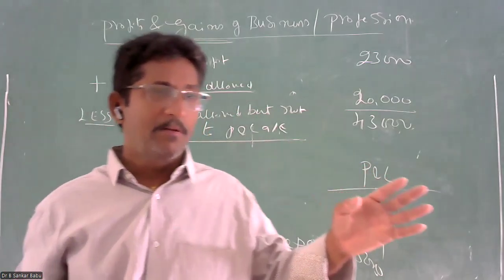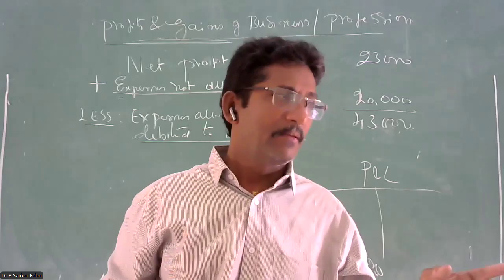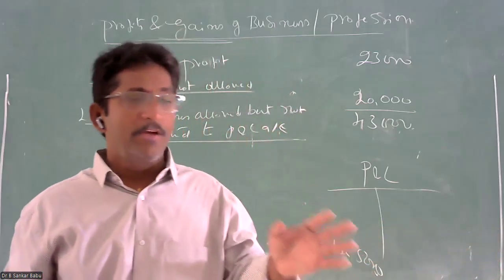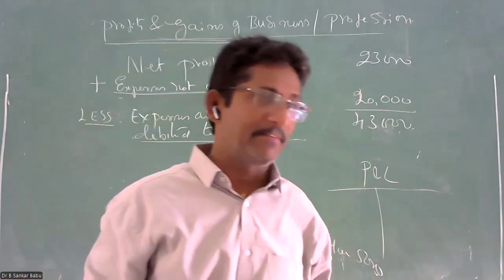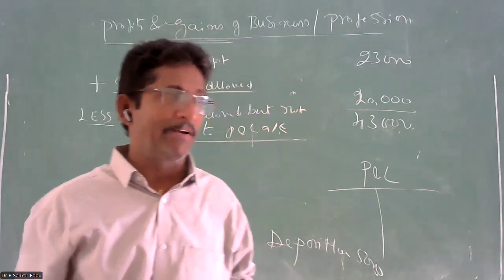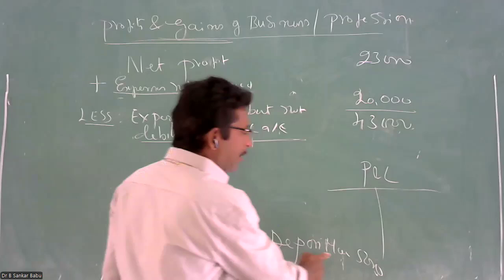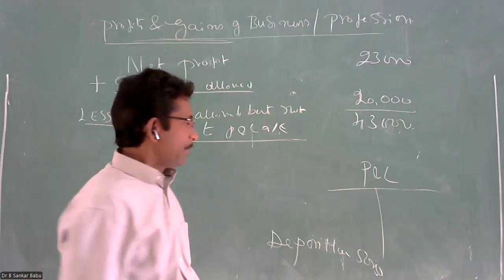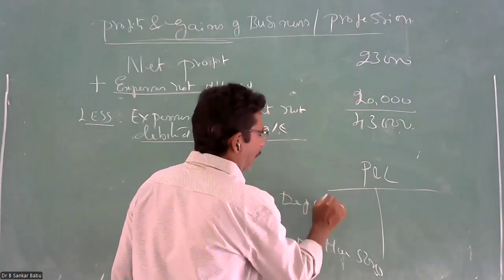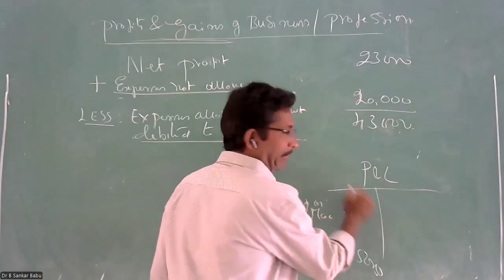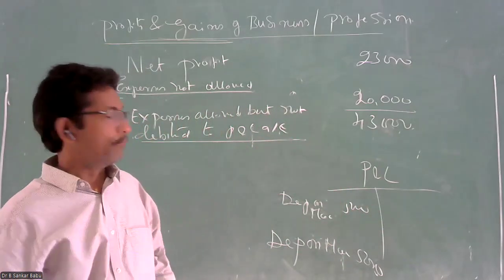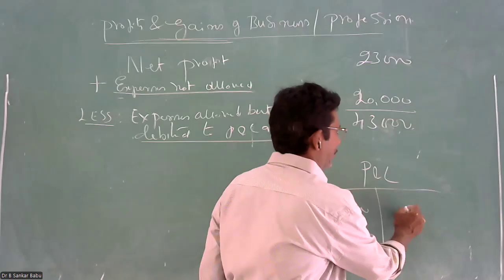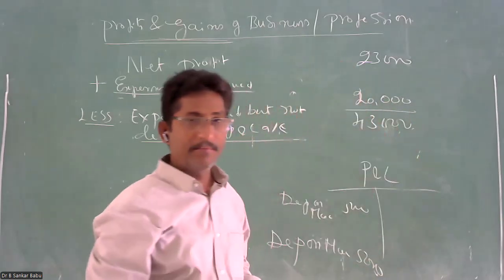According to IT rules, there are specific percentages specified by the income tax rules. According to those regulations only, you are empowered to claim the depreciation rates. Beyond that, you are not empowered. Depreciation on machinery is 5,000. This is your business expenditure. Your accountant has to enter it in the profit and loss account: depreciation on machinery 5,000. But your accountant has not entered it. Your net profit, for example, may be 23,000.